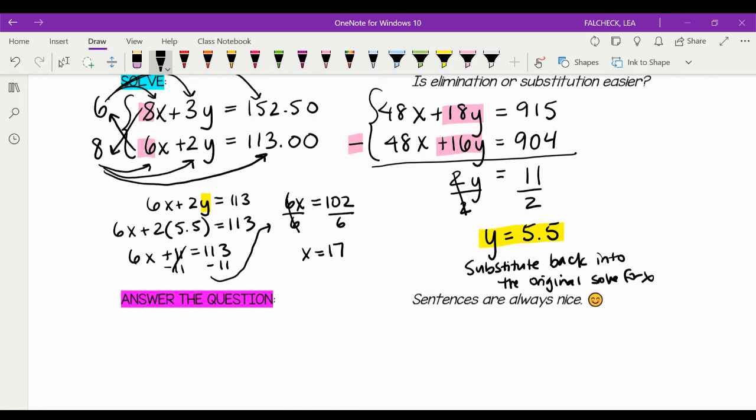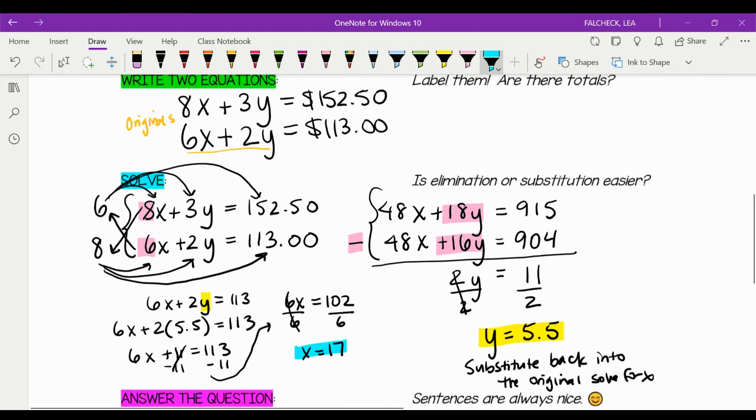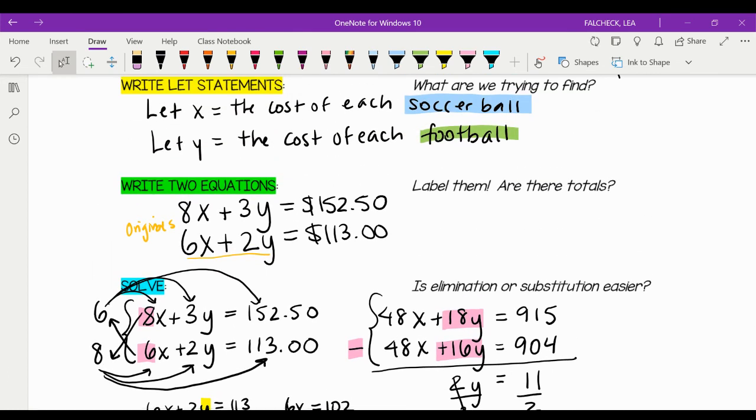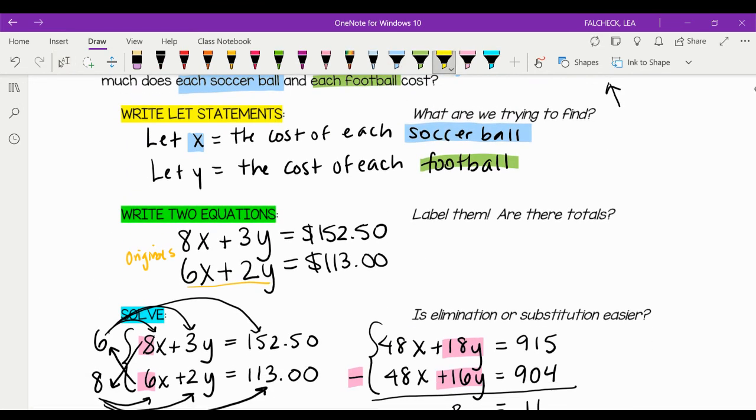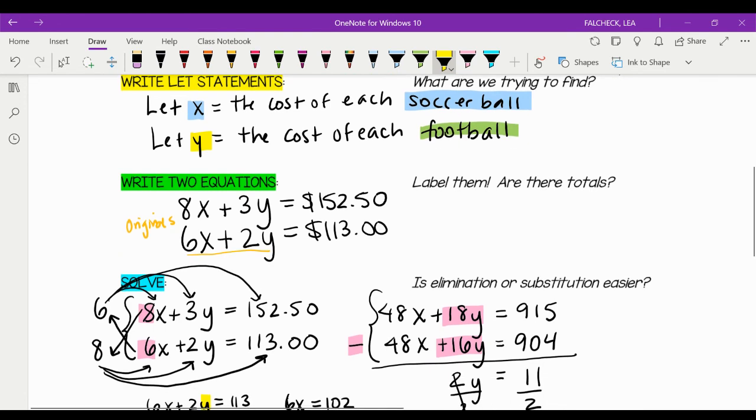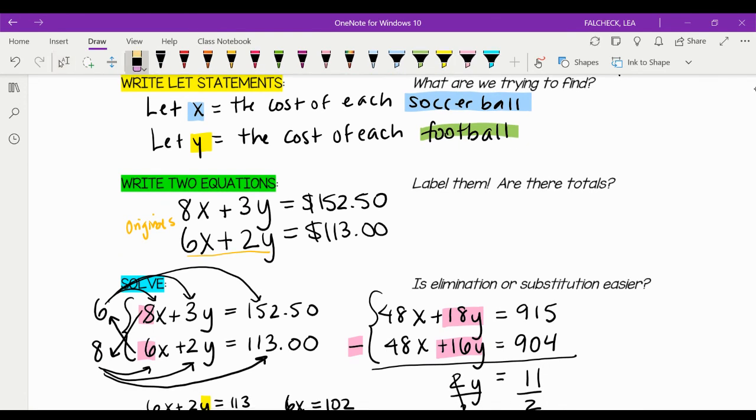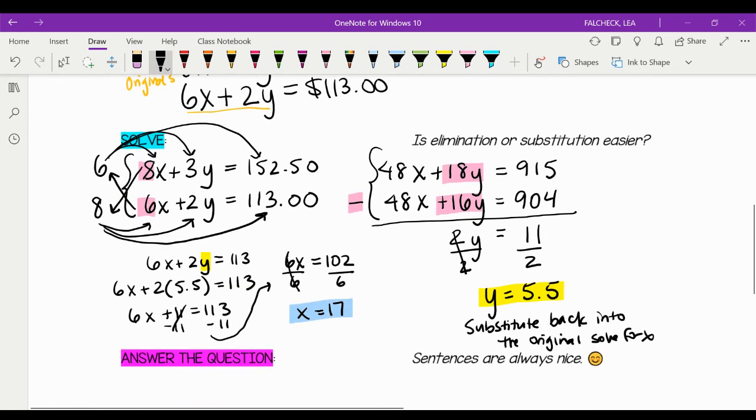So now I have y equals 5.5 and x equals 17. And remember, what we were trying to find originally was the cost of each soccer ball, which is this guy. Actually, let me change the color of the highlighter then. x equals 17. We found the cost of each soccer ball. And y is the cost of each football. Or actually, let's change it to green. Green, green, green. There we go. Now everything matches. Hooray.